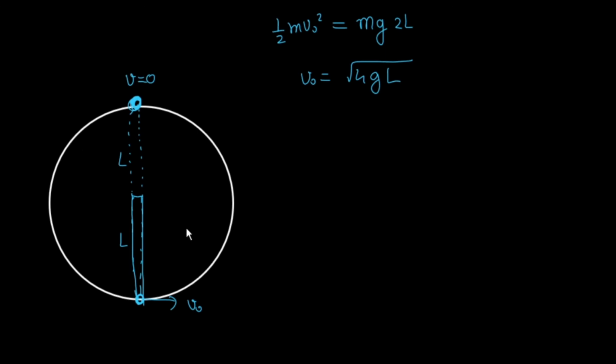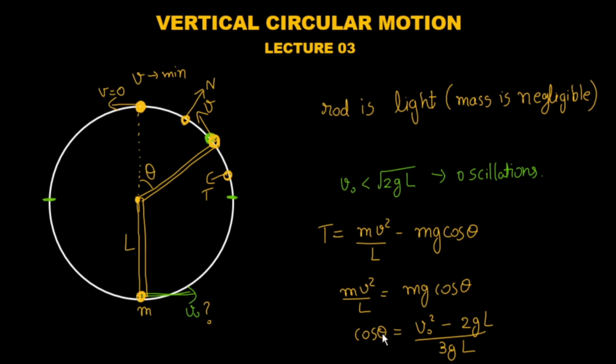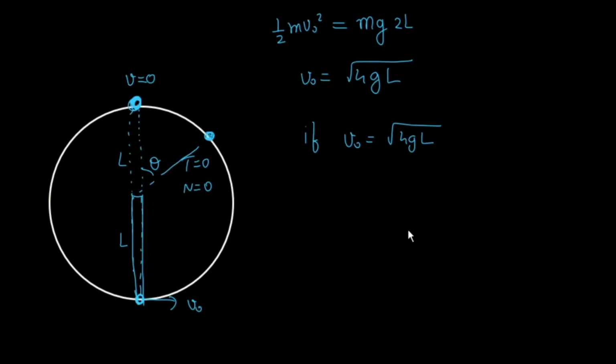One interesting result that we need to remember from here is, if v0 is given as exactly under root 4gL, then at what angle will my tension be equal to 0 and normal force will also be equal to 0? That can be found out from this formula, cos theta equals v0 square minus 2gL by 3gL.